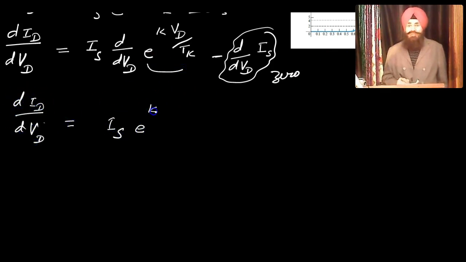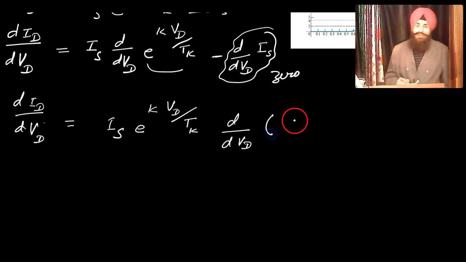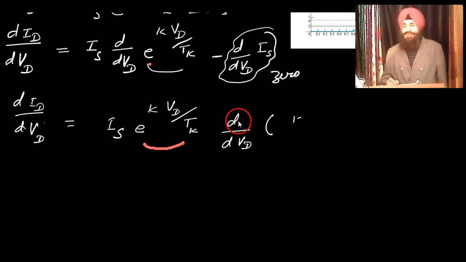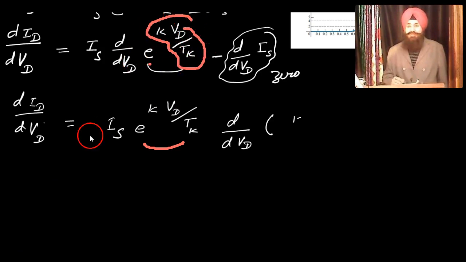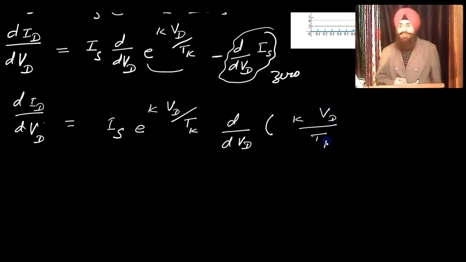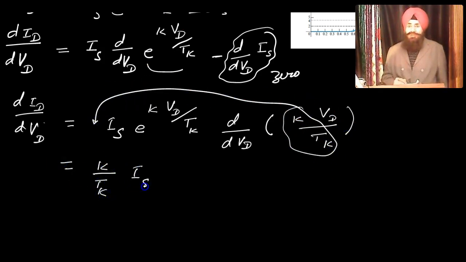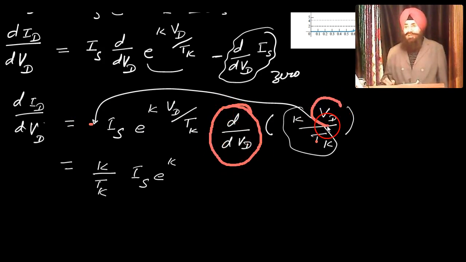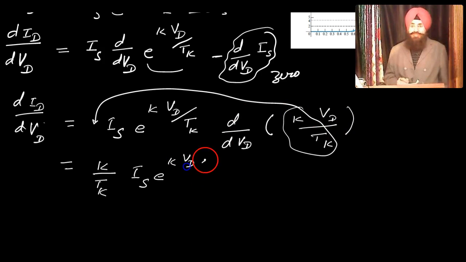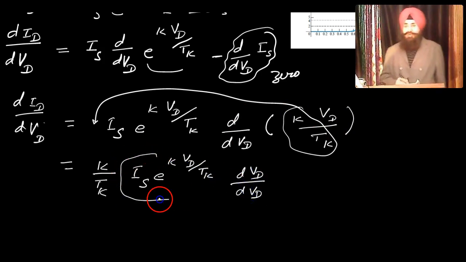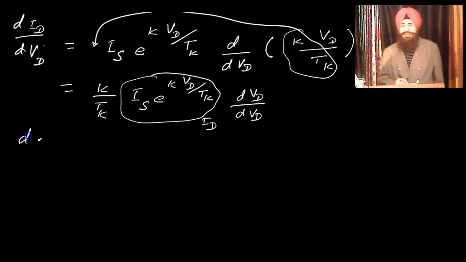So dID over dVD becomes Is times the exponential factor as it is, then the differentiation of just the power. Here K over Tk is constant, and the differentiation is only of Vd, and that becomes 1. This is ID.